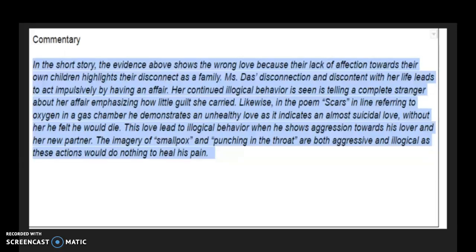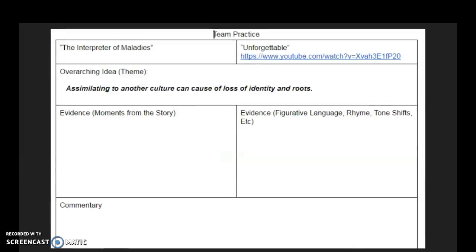So then we moved into doing it as teamwork, where they watched another poem called Unforgettable. The text for both of these poems is also provided on Google Classroom. You'll see that there's a document that has both of the poems written out, but you also can watch it here on YouTube. And we came up with a class theme. We talked about what is something that we see communicated in this poem that we could also argue is in the Interpreter of Maladies.